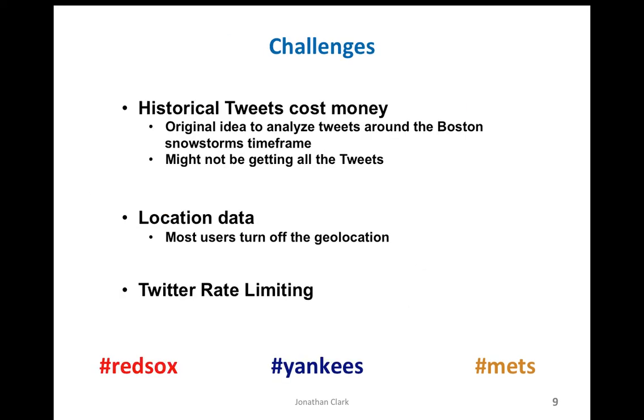Now, when it came to challenges, Twitter presents a few. One of them is that historical tweets are not easy to get. Twitter themselves offer a 7-day rolling window access to their tweets, but once your target time frame is out of that 7-day rolling window, you've got to rely on some of the other vendors who are collecting tweets from the Twitter fire hose, as they call it, just the massive stream of tweets that are going on at any minute. And so you sort of have to plan ahead.